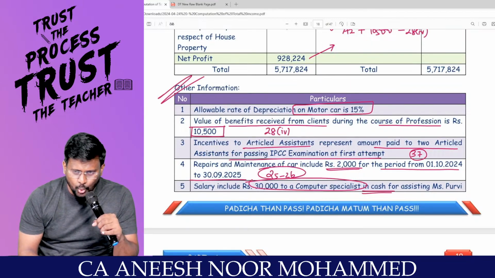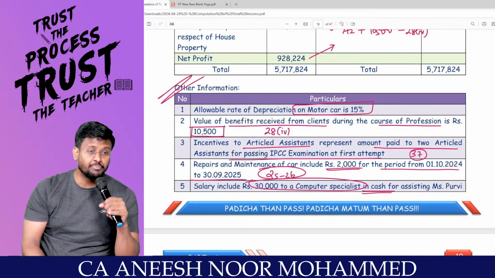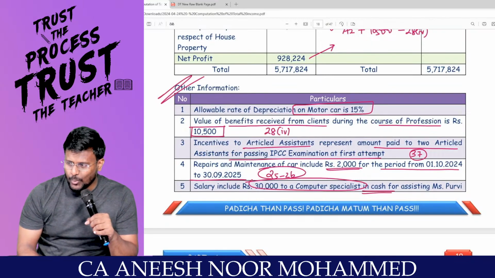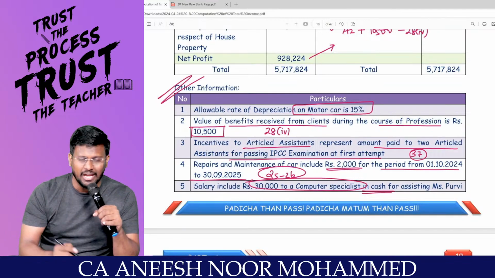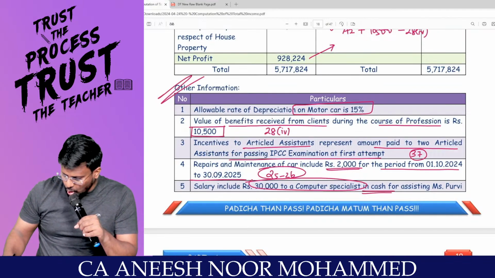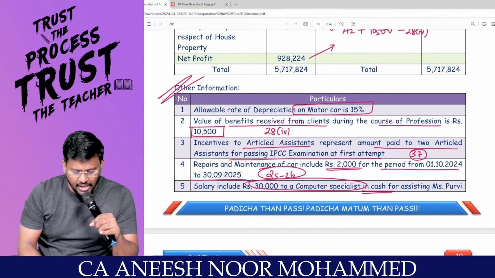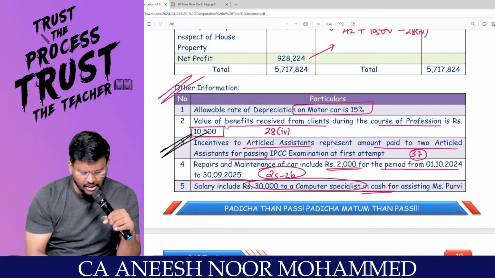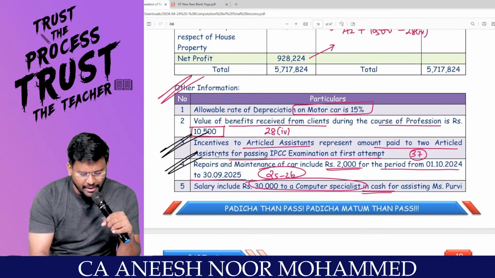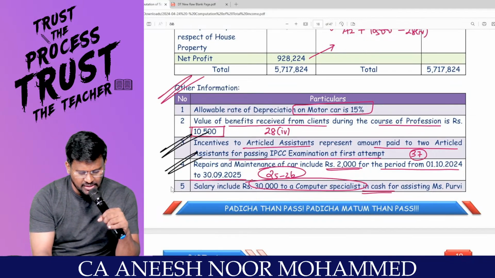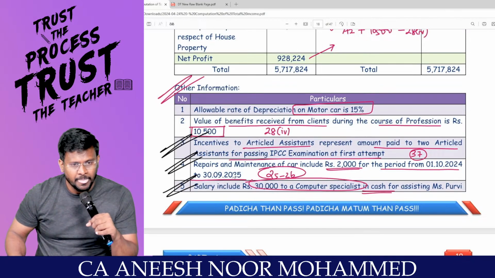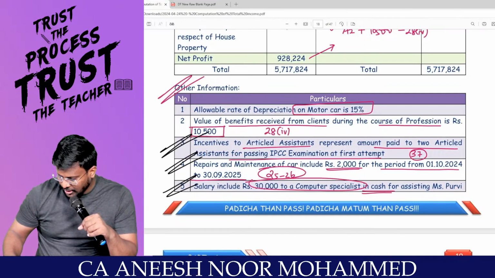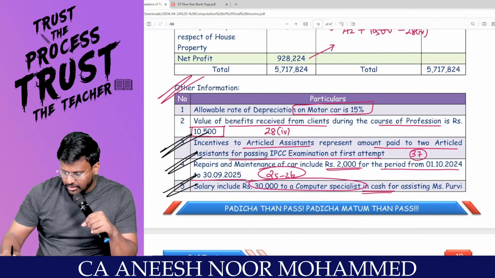As per A2, there is a gift or benefit on account of business or profession. Correct? As per section 28 clause 4, this should be taxable under the head PGBP. So plus 10,500. Can I proceed? Incentive to article assistant, no adjustment, my dear lovable students. Repair and maintenance, no adjustments. Salary, it should be added back to the extent of 30,000. Right, sir? Yes, sir. So I have to add back 30,000.